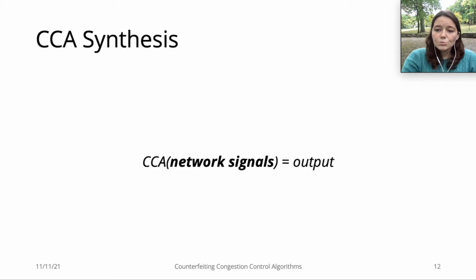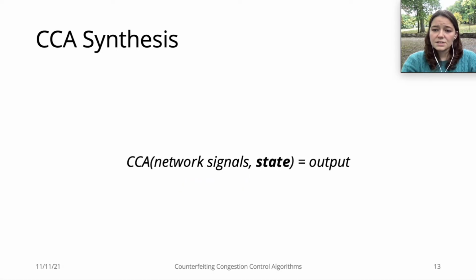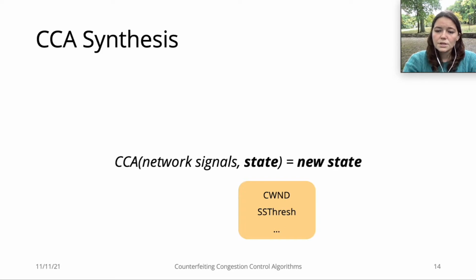The CCA's input are network signals that tell us the conditions of the network at any given time, such as ACK and send packets, the maximum segment size, or the round-trip time. Besides the network signals, the CCA also considers its current state as input, and the CCA state includes values such as the congestion window size and the slow start threshold. The output of the CCA is then the new CCA state.